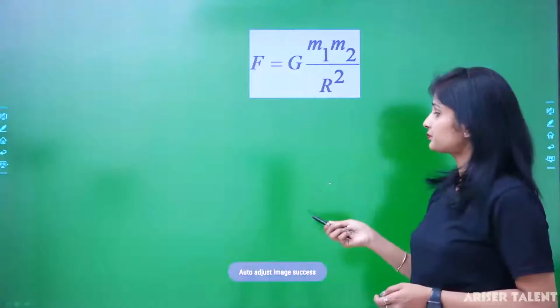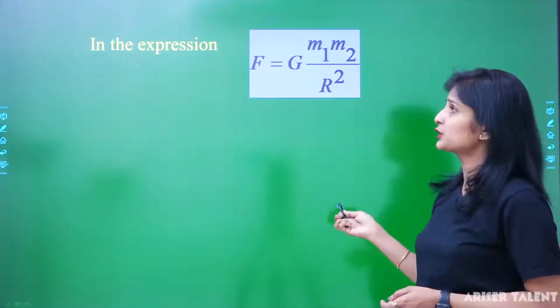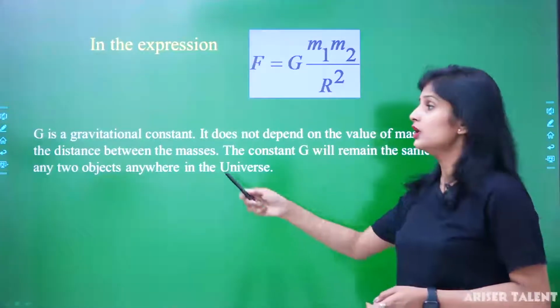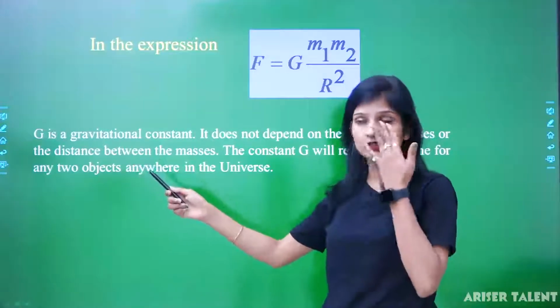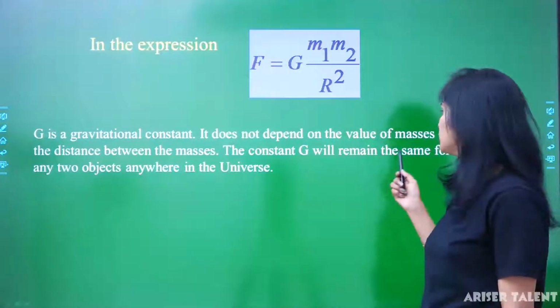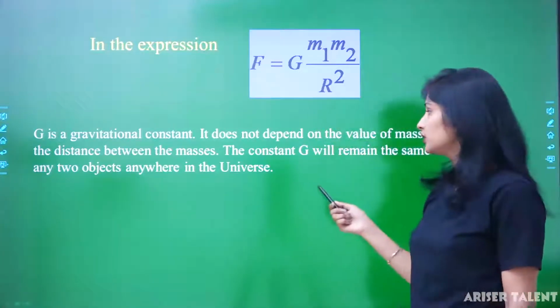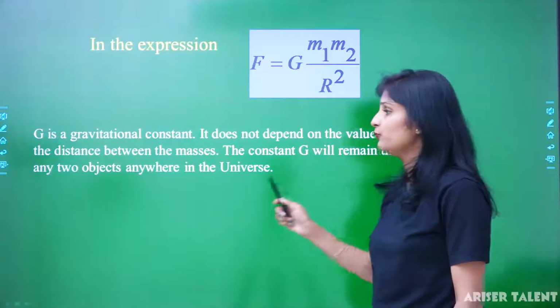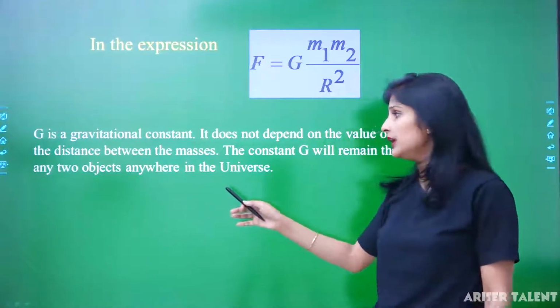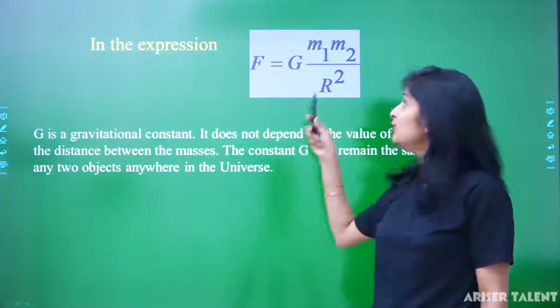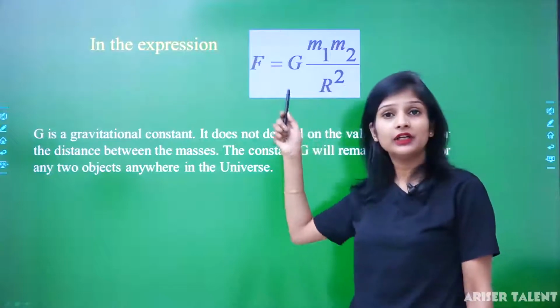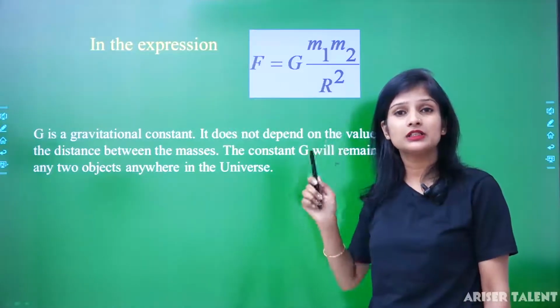Here G is the gravitational constant. It does not depend on the values of the masses or the distance between them. The constant G remains the same for any two objects anywhere in the universe. m1, m2, r and F can vary, but G is constant.